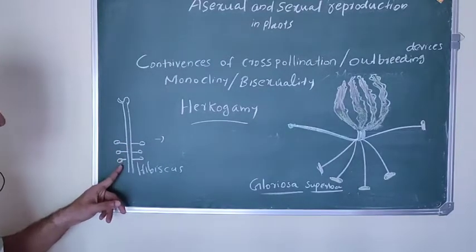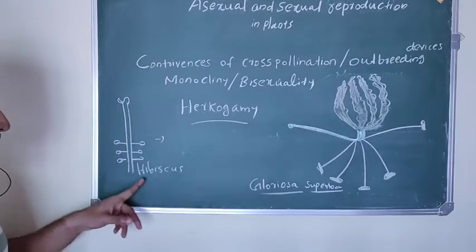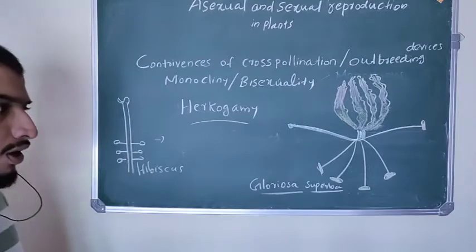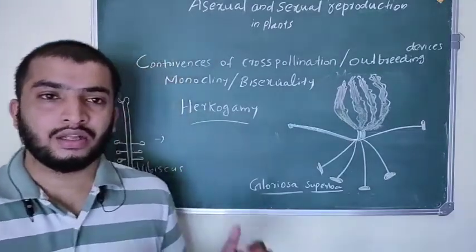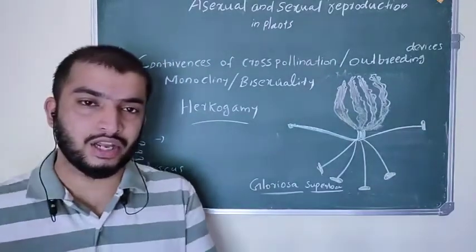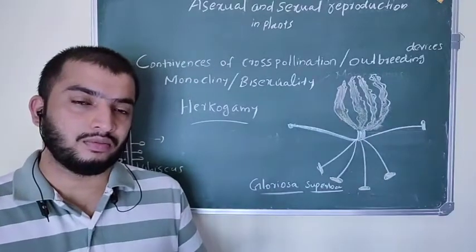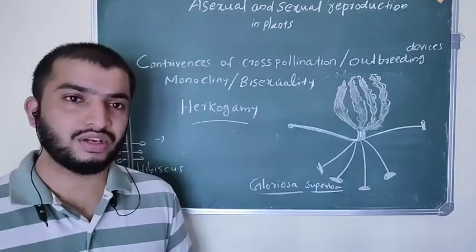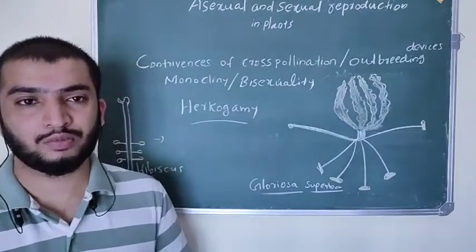So the stigma is far above the stamens in hibiscus, which is also a hercogamy condition. Hercogamy means the positions of style and stamens are far away from each other, so self-pollination is prevented and cross-pollination is promoted.